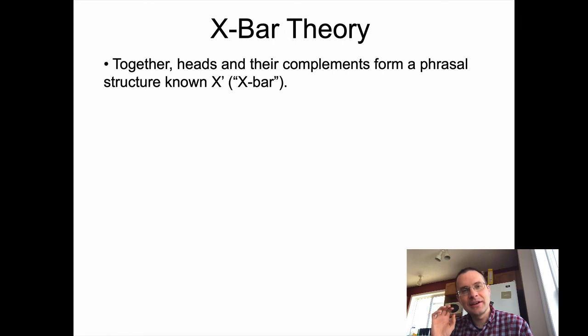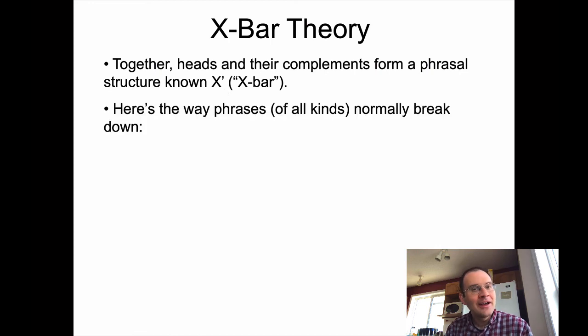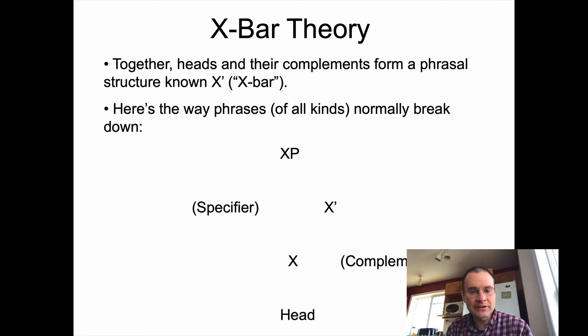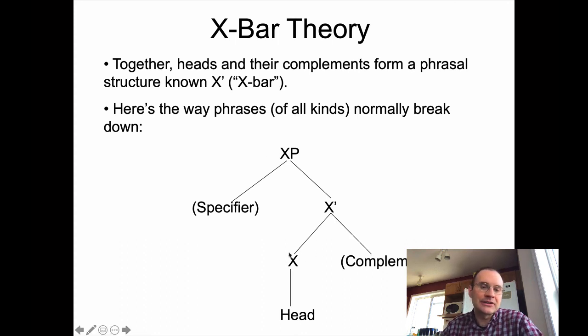So with that in mind, the way the book walks you through this structure is that heads, complements, and specifiers fit together in a phrase in a very specific way. So like I said, heads and their complements form a slightly tighter form of structure called the X-bar. And the way that it's drawn out for any given type of phrase is like this. So I have some type of phrase XP that's headed by something that has a lexical category X. That is the head. That is the one thing that you need to have in the phrase. The stuff in the phrase that comes before the head is called the specifier. The stuff that comes after is called the complement.